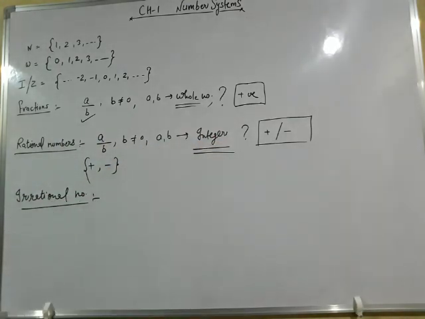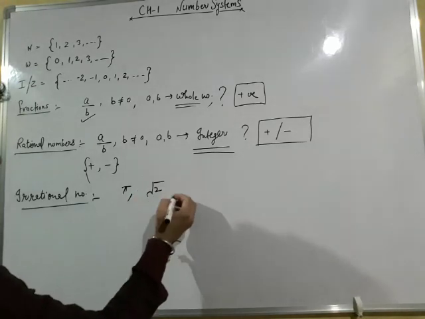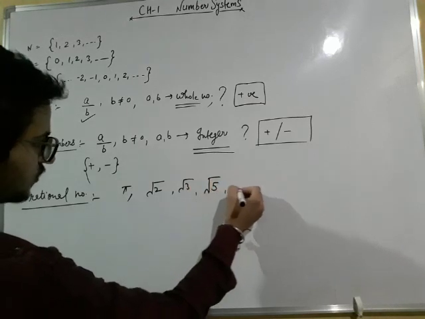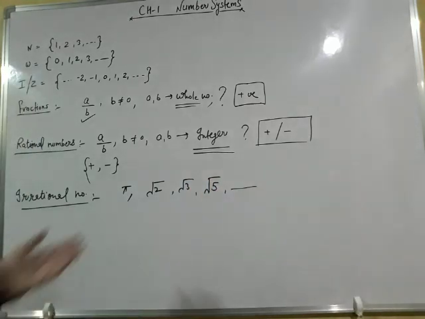And irrational numbers are the numbers which cannot be written in that form, where b is not equal to 0 and a and b both are integers. A few examples of irrational numbers are pi. Yes, pi is an irrational number. Square root 2, square root 3, square root 5 and so on. These are a few examples of irrational numbers.